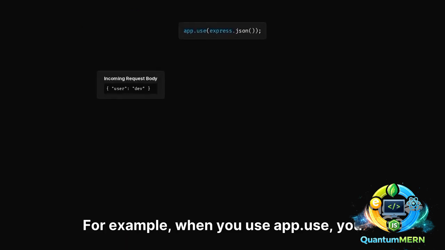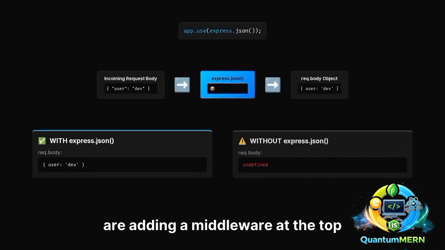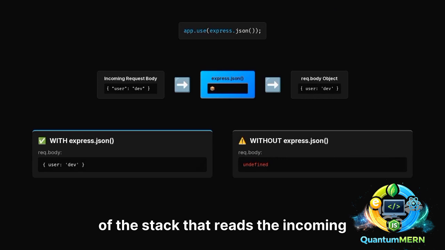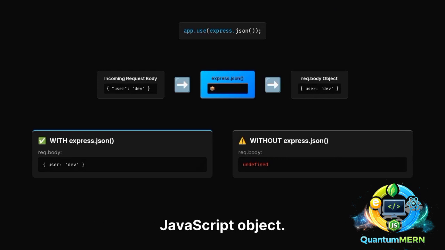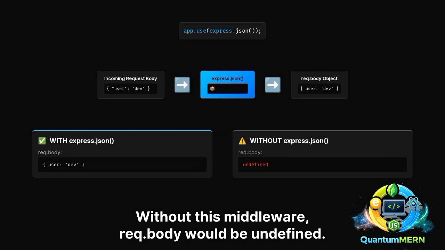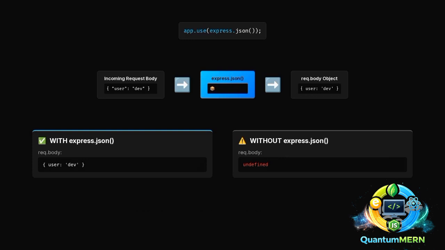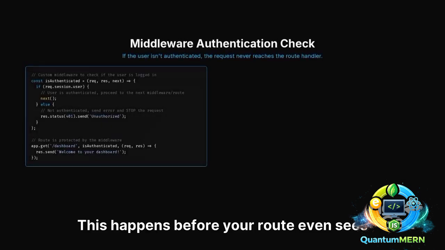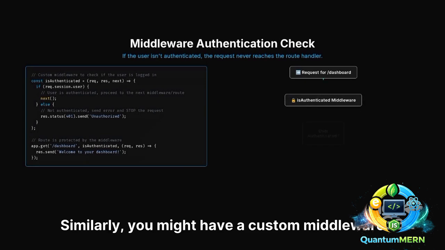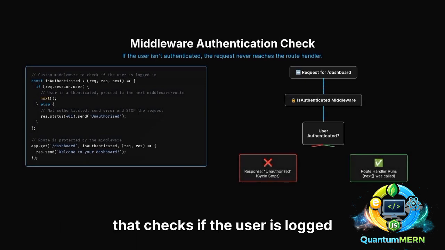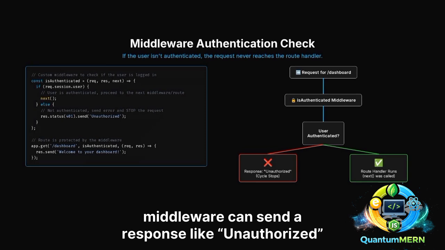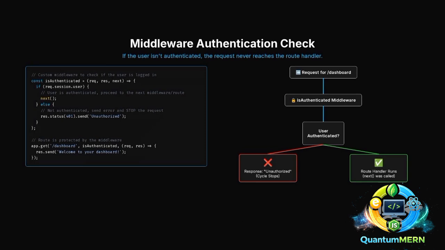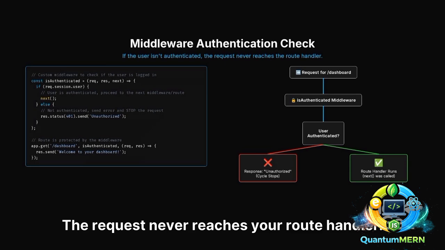For example, when you use app.use, you are adding a middleware at the top of the stack that reads the incoming request body and converts JSON into a JavaScript object. Without this middleware, req.body would be undefined. This happens before your route even sees the request. Similarly, you might have a custom middleware that checks if the user is logged in. If the user is not authenticated, that middleware can send a response like unauthorized and never call next. The request never reaches your route handler.